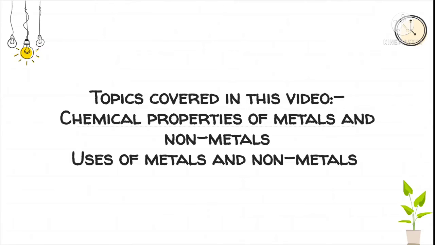Now in this video we will move ahead with the next part of the science chapter 4, materials, metals and non-metals. So let us begin with that.